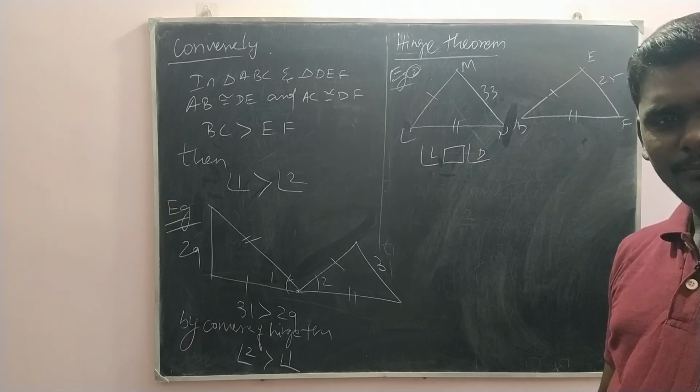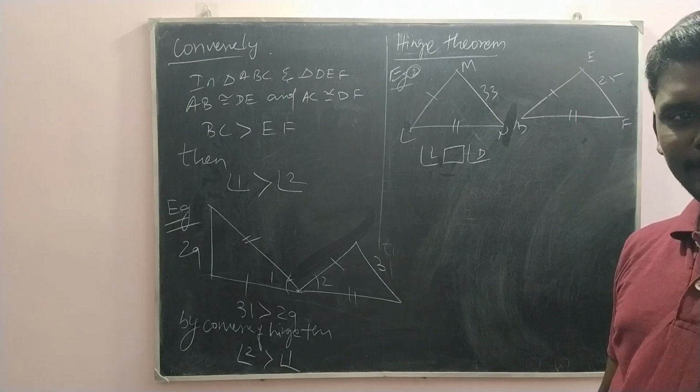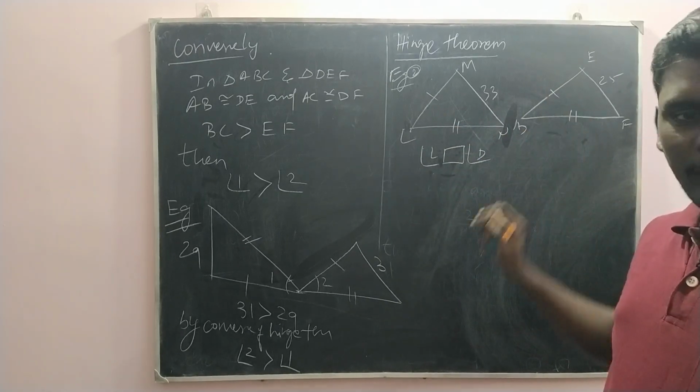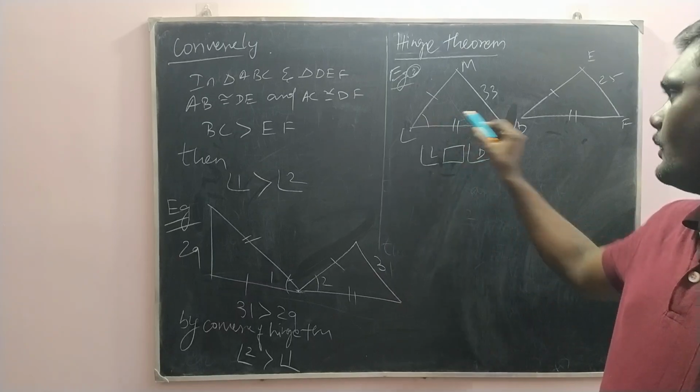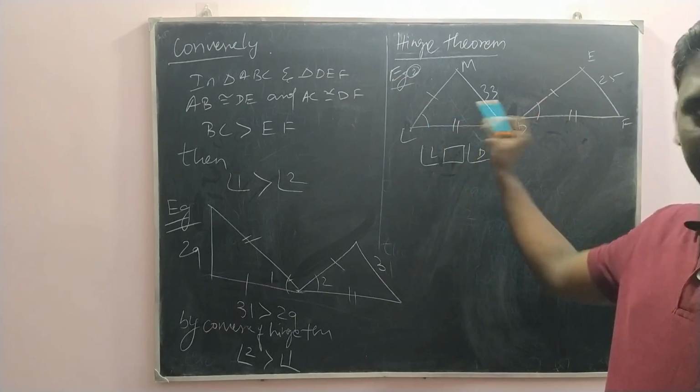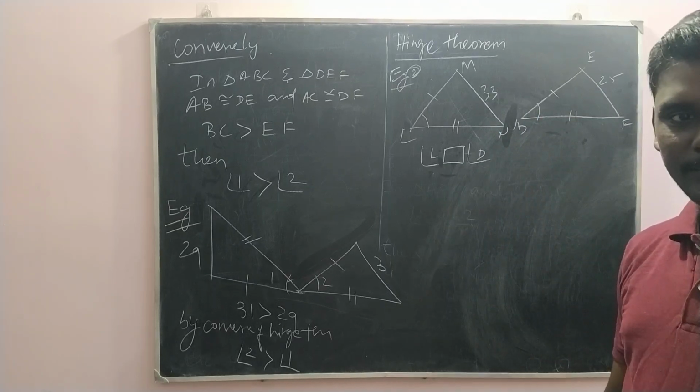You couldn't get it? We have two sides equal, and this is the included angle, so we need to compare these two. Which is greater, which is lesser?